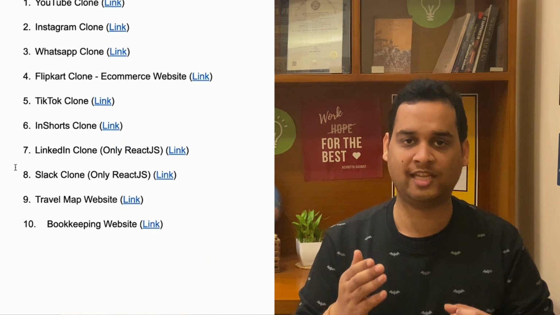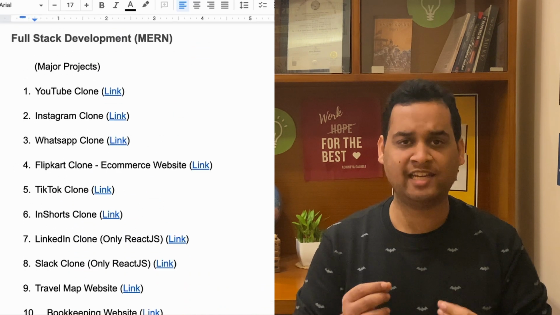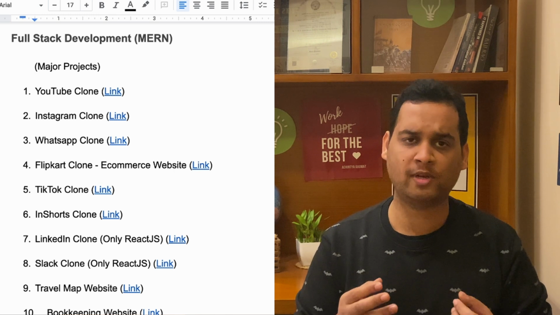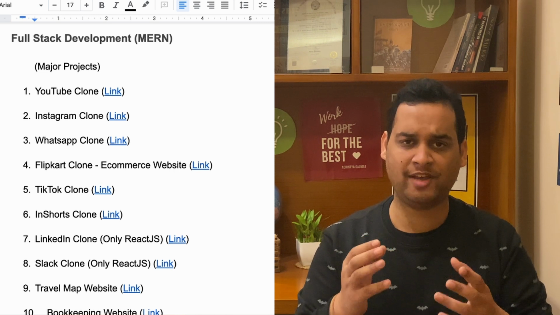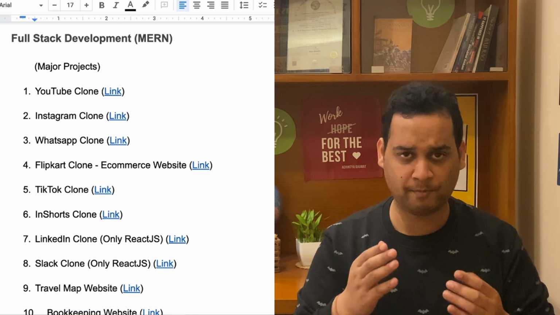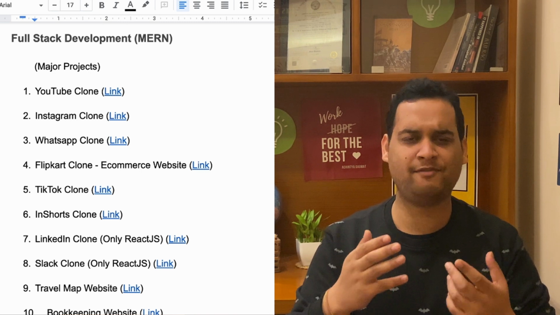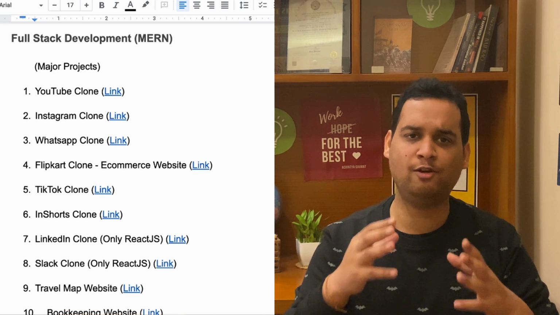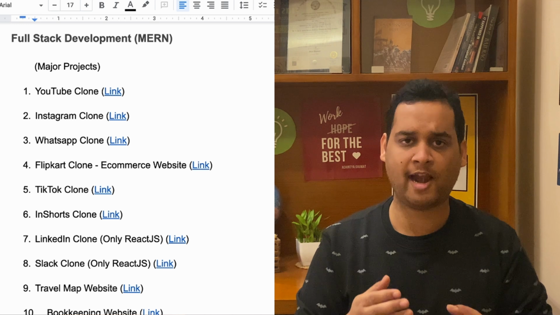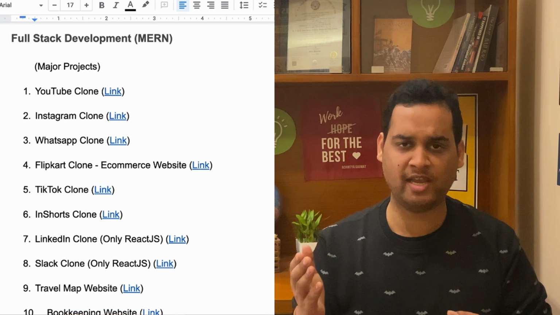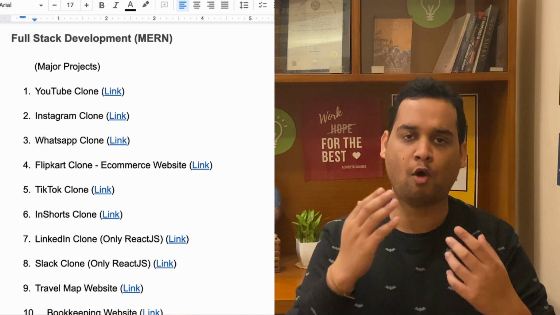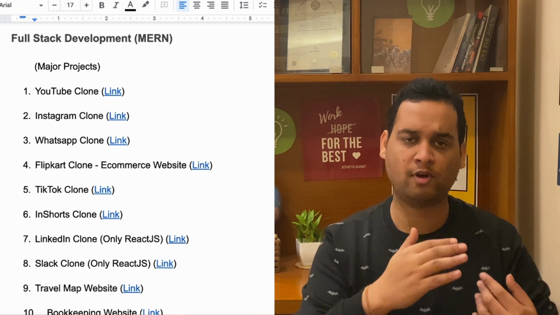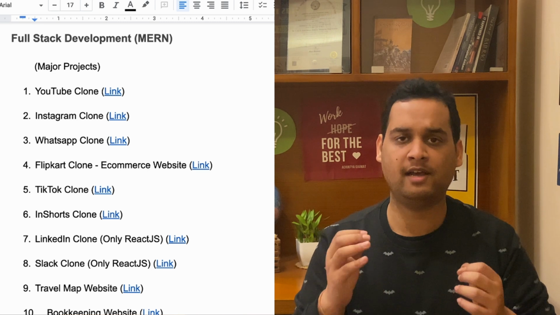You can see on your screen: YouTube clone, Instagram clone, LinkedIn clone, WhatsApp clone, TikTok clone, InShorts clone. These are the clones which are commonly made. You can see the InShorts clone is very unique and not very commonly made. You can make it, but Instagram, LinkedIn, and WhatsApp are very commonly made, and companies are also very okay if you make them, because they look very nice and have a lot of complex functionality. You will see all the links mentioned in front of them. You can watch the tutorial. All these tutorials are at least 3, 4, 5 hours long. Some of them are broken into multiple videos, and some are a single video itself.